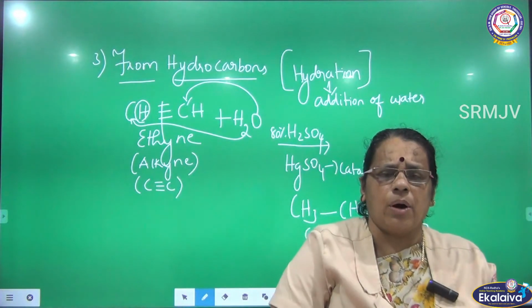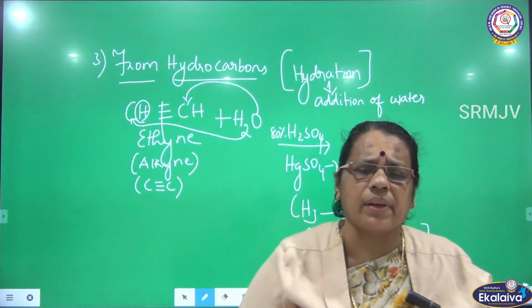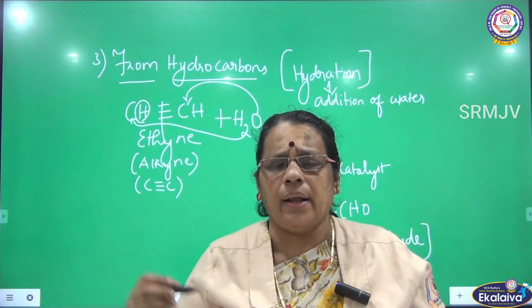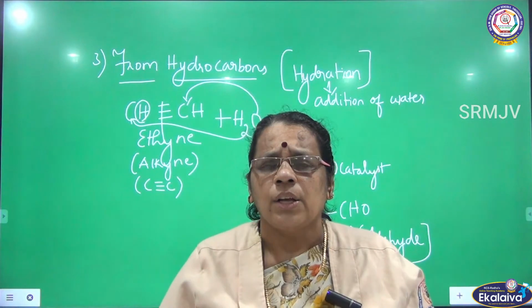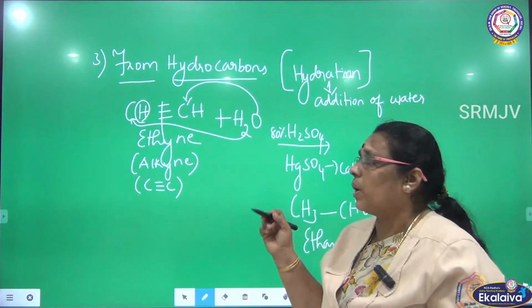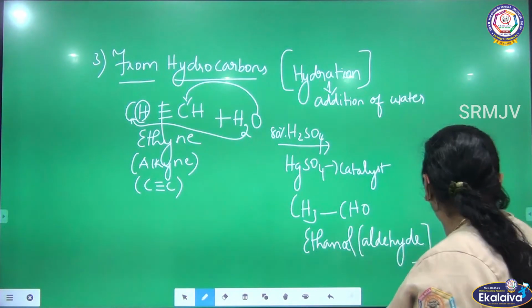By adding water in the presence of mercuric sulfate and concentrated sulfuric acid, what is the product I am getting here? I am getting an aldehyde. Here I am getting ethanol. So ethyne is converted into ethanol. So this is one way of preparing aldehydes from hydrocarbons.